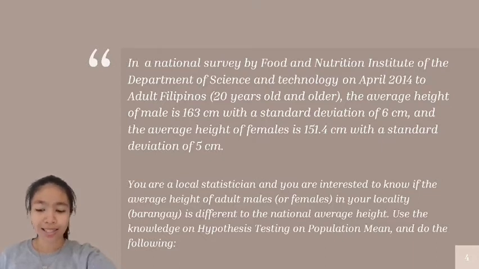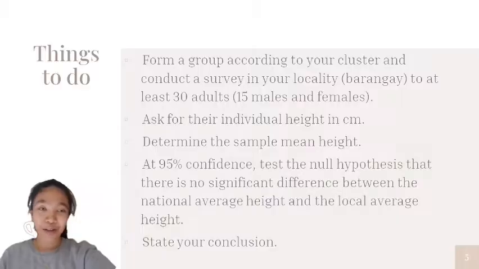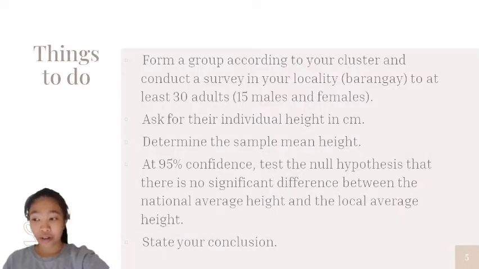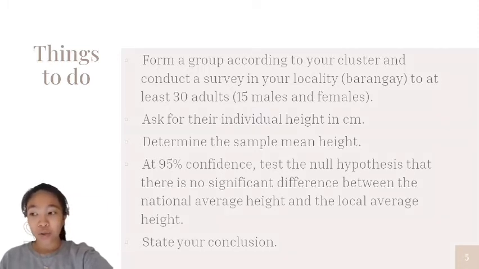You are a local statistician and you are interested to know if the average height of adult males or females in your locality or barangay is different from the national average height. Use the knowledge of hypothesis testing on population mean and do the following. So these are the things to do. First, form a group according to your cluster and conduct a survey in your locality or barangay of at least 30 adults, which is 15 males and 15 females.